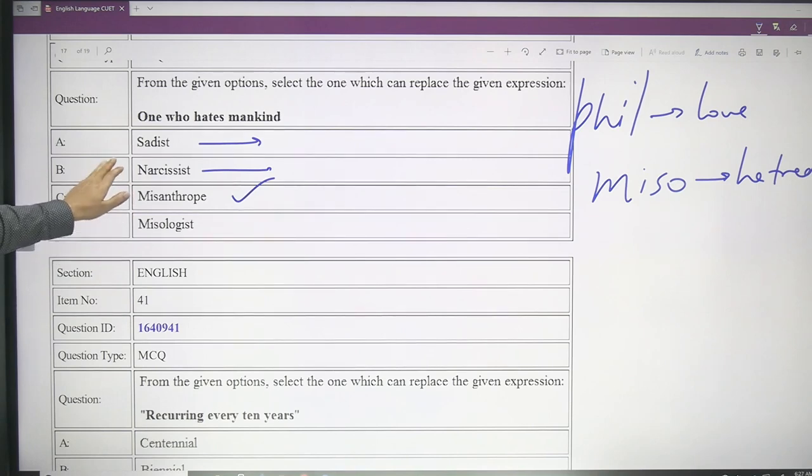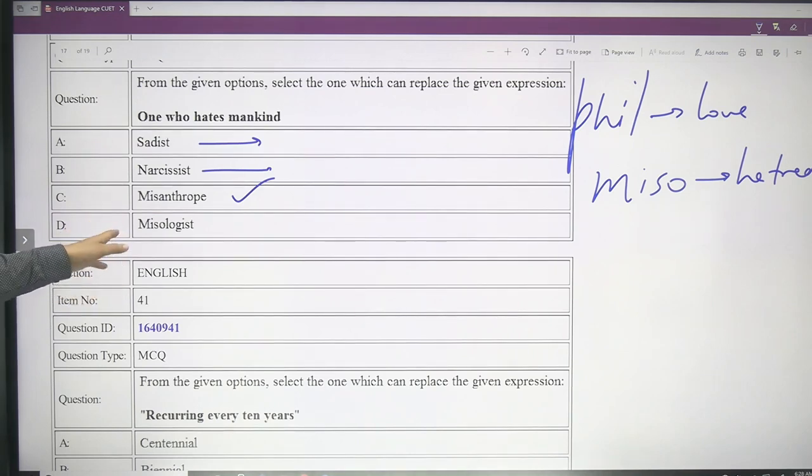So overly worried about their appearance, these kind of people are defined as narcissists. Misanthropes are the people who hate mankind. They do not like people around them. They just love to live alone. They just don't care about anyone else, and these kind of people just tend to hate the society. They tend to hate people. They are misanthrope.